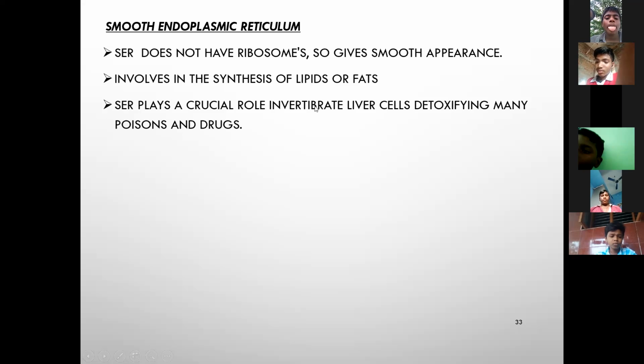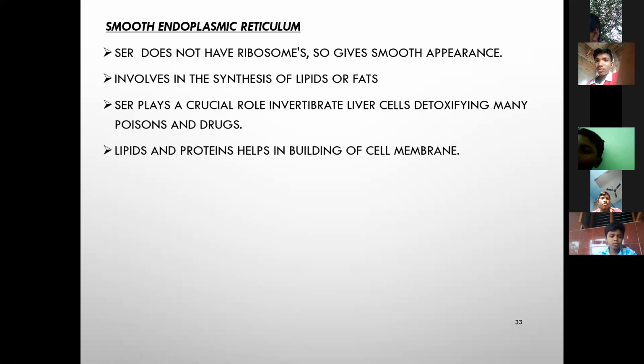That means detoxifying some poisons and some drugs. Next, lipids and proteins help in building the cell membrane.